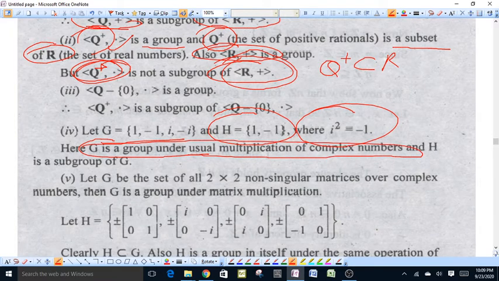We have already studied this example, this question, in the chapter on groups. G is a group under ordinary multiplication of complex numbers, and clearly H, containing elements 1 and minus 1, is a subset of G, and also H is itself a group under multiplication. Therefore, H is a subgroup of G.